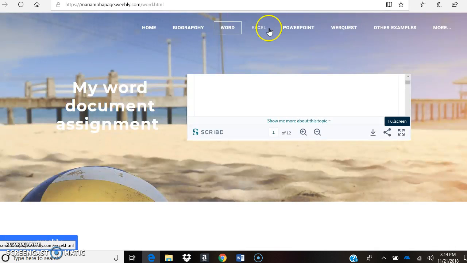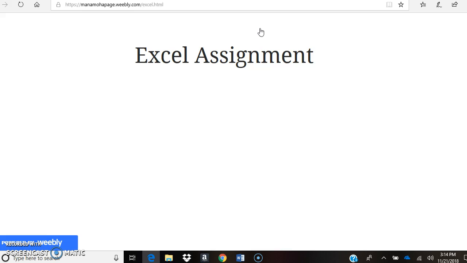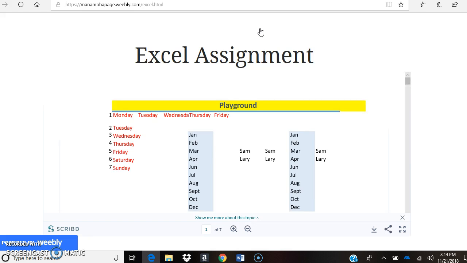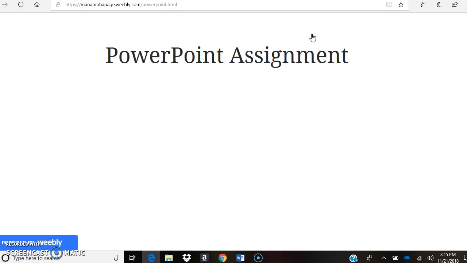And if we go back to my page, when I click the Excel, it's going to be a little bit white, obviously. For my Excel assignment, I chose the Excel that we did. And then let's see if I can click the PowerPoint. Yes, I did. This is my PowerPoint assignment.